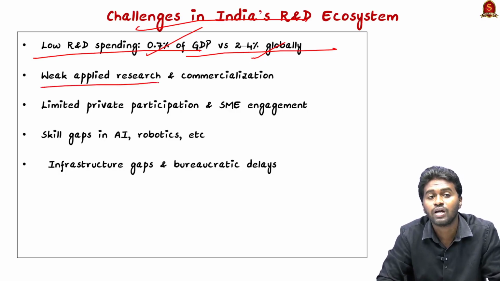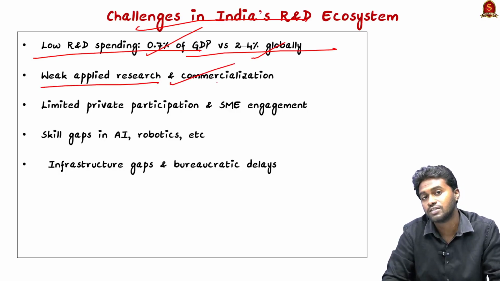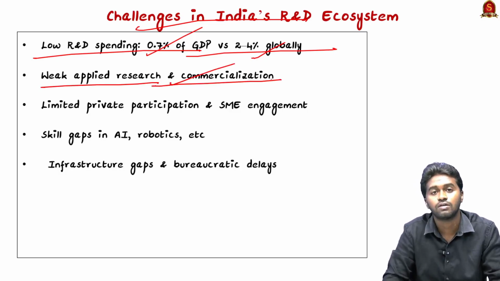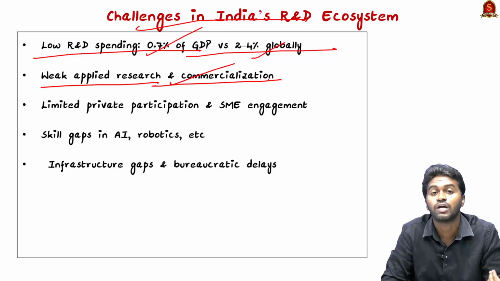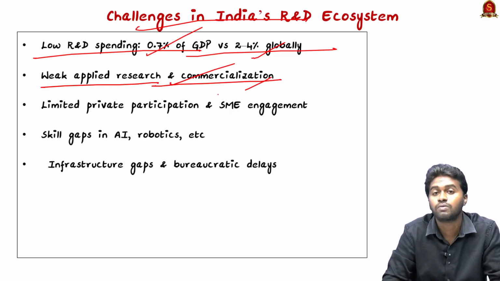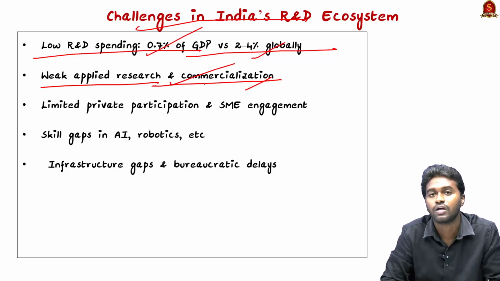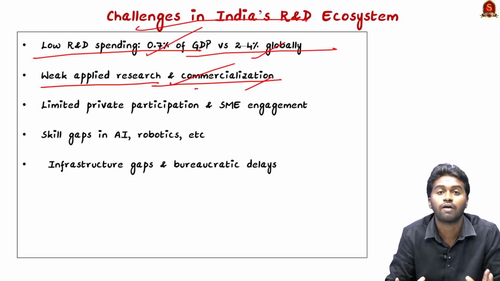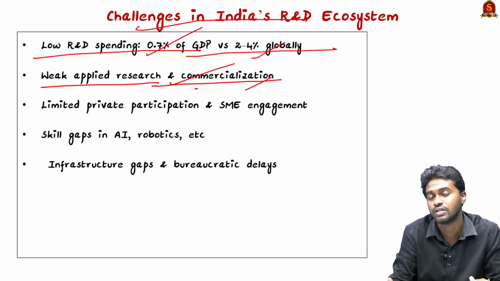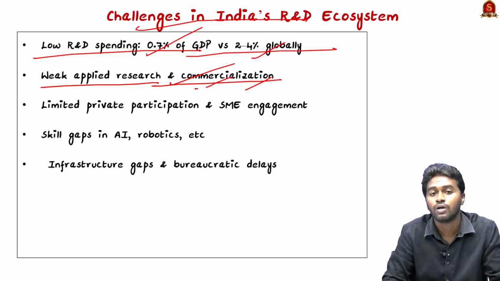And the next is weak applied research and commercialization. For example, research in India is still based on government funding, and we have to change that. We have to strongly engage private partnerships. For example, in Germany you can see the Fraunhofer Society, an industry research foundation. They have a very strong link with industrialists, so that provides them more funding and more support for research and development.